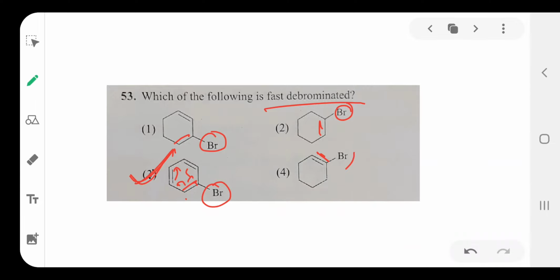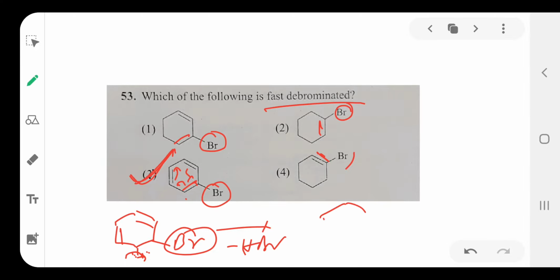Because if you see here, this compound already has 2 double bonds. Debromination means this bromine and this beta hydrogen separate as HBr. Then what happens between them? Here a double bond is formed. So because 3 double bonds are involved in the conjugation, benzene is more stable.